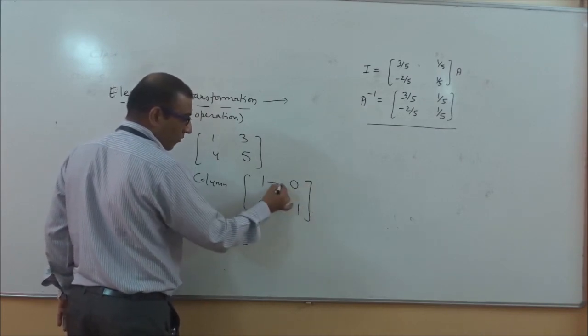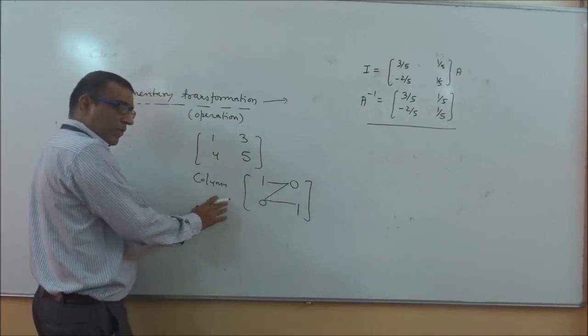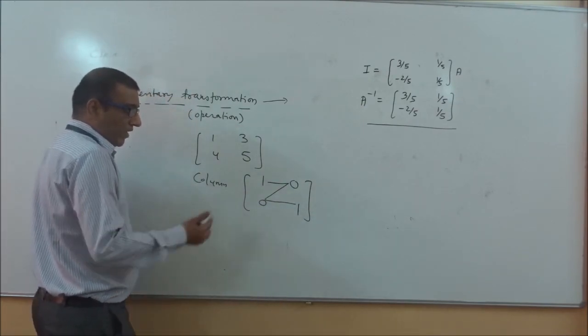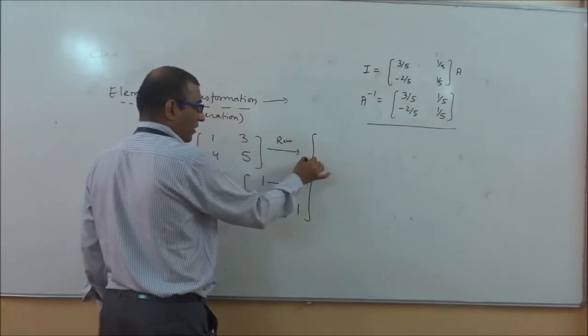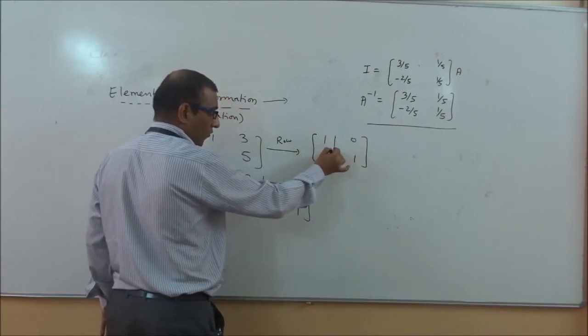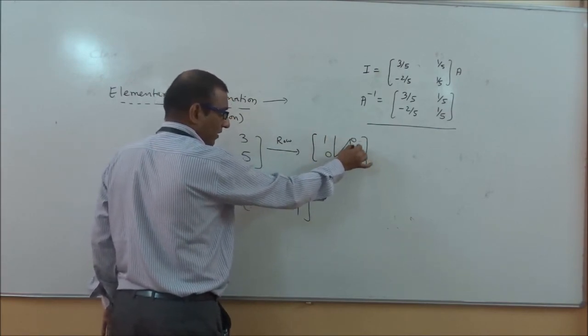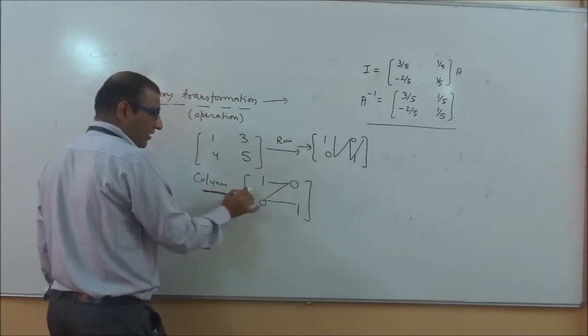It means you will go by the Z method. This is related to 2 by 2, same procedure for 3 by 3. Or in the row method, if you want to go with rows, you will try for this and go with the W method. So this is related to the W method and this is related to the Z method.